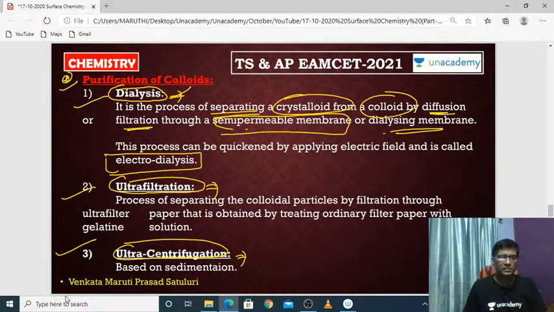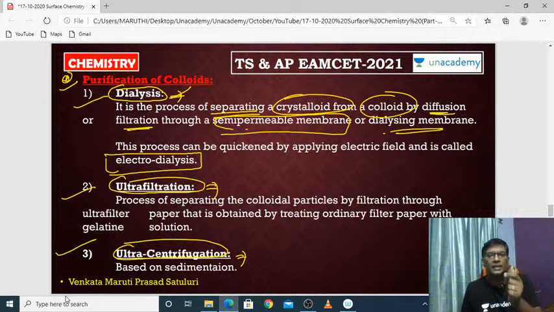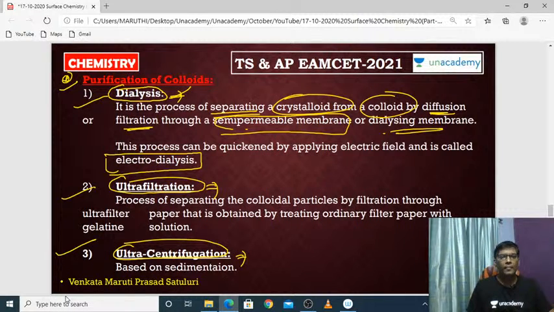Very simple process. So from the objective point of view, which type of impurities can be separated from colloids in the dialysis process? You can simply write that crystalloid impurities can be separated out from the colloid by dialysis. That's all. And one more important thing is electrodialysis.